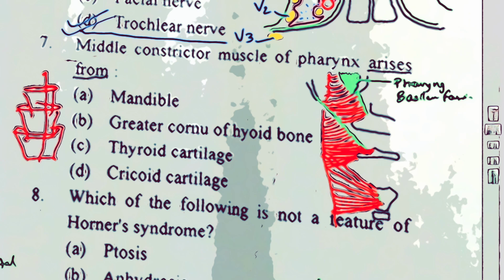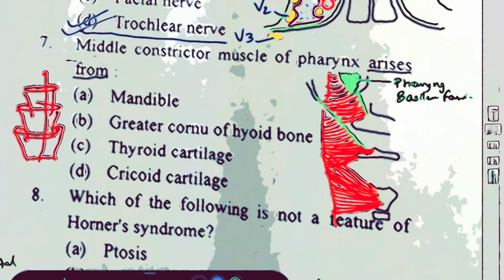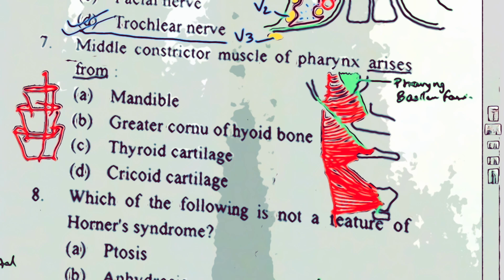And all these fibers circumferentially wind and posteriorly merge in the median plane to form a raphe. This inferior constrictor actually is divided into two parts. You have this portion called thyropharyngeus. There is a ligament, a tendinous band, connecting from the lateral portion of the thyrohyoid muscle and reaching to the thyroid cartilage.